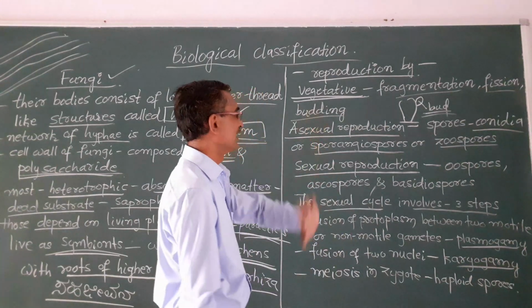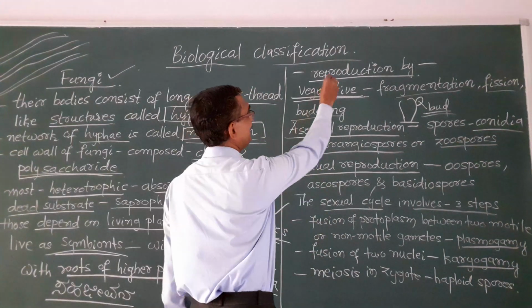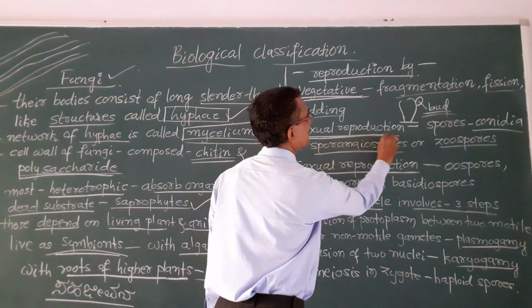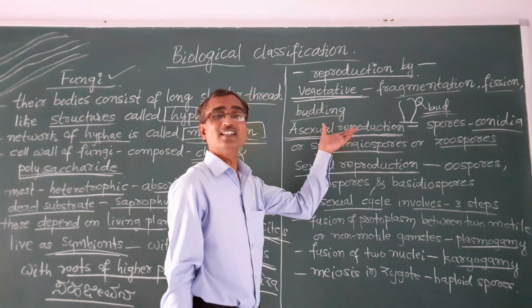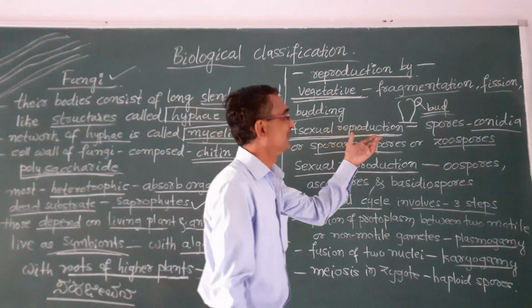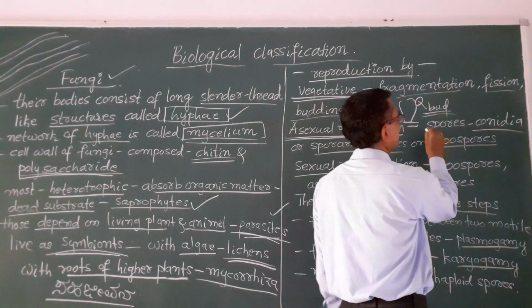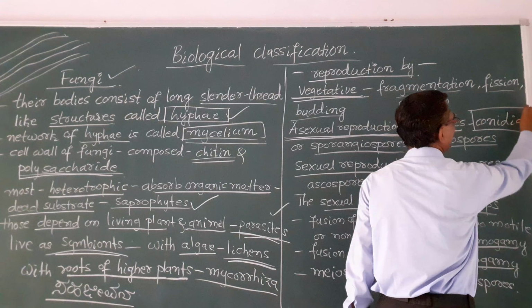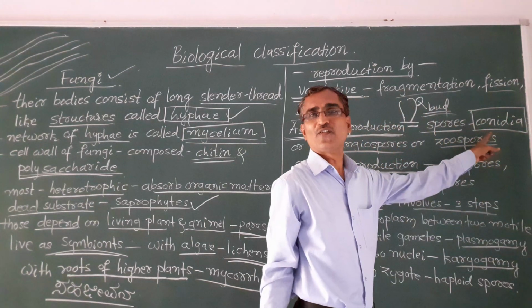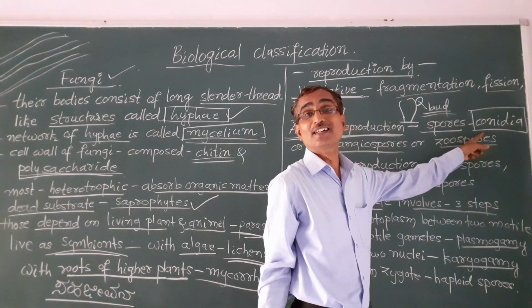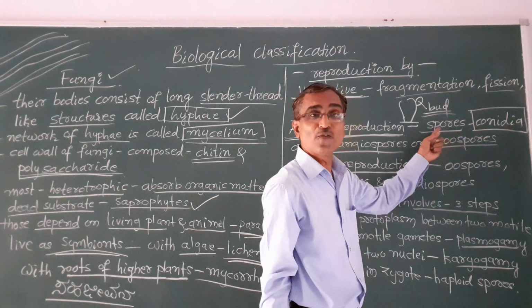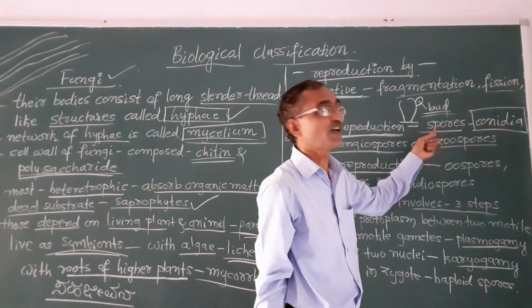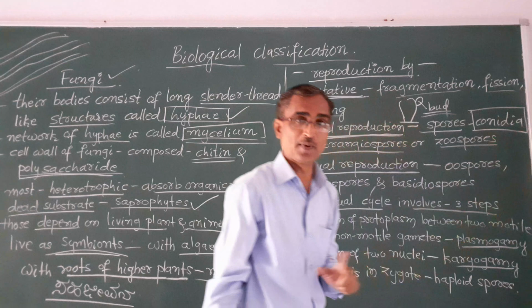So that is budding. Next, fungi also reproduce by asexual modes. In the asexual method they develop by formation of spores, which are called conidia. So in fungi they reproduce asexually by formation of spores, and those spores are called conidia. Remember this.